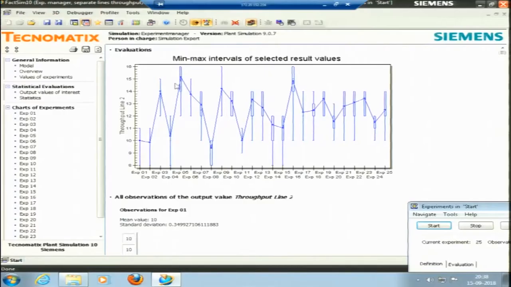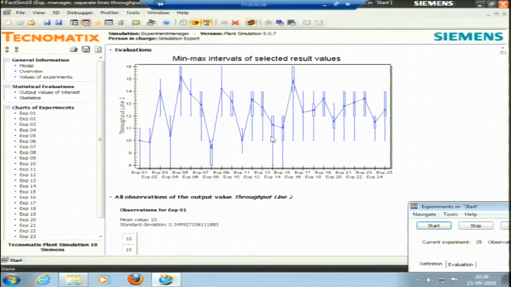Now what does this show? For instance, this is my experiment number 5. In experiment number 5 there are 50 observations, and this is the box plot. This is my median, and there is a whisker. The third quartile is quite low, and the first quartile is kind of coinciding with my quartile 2. So, the upper whisker is very small. It is showing the box plot for each of the experiments.